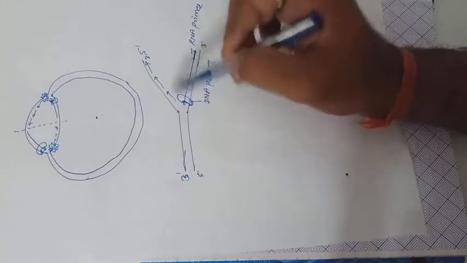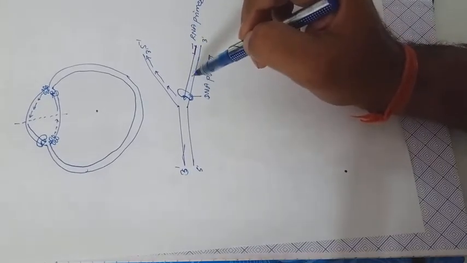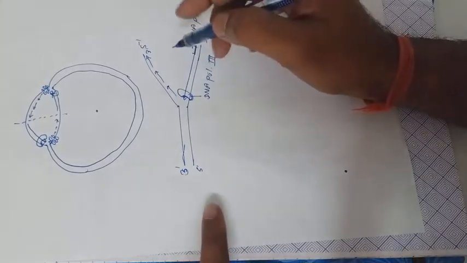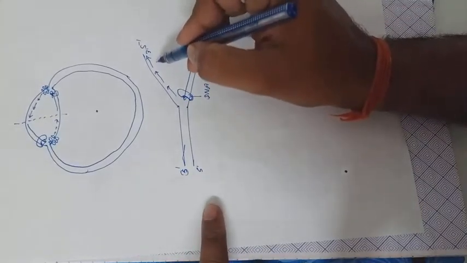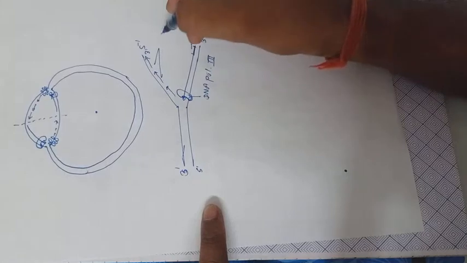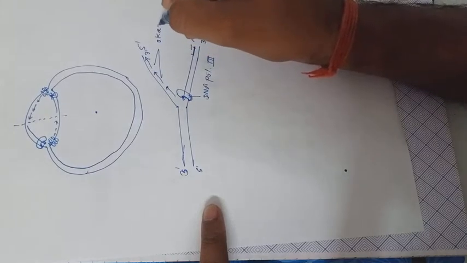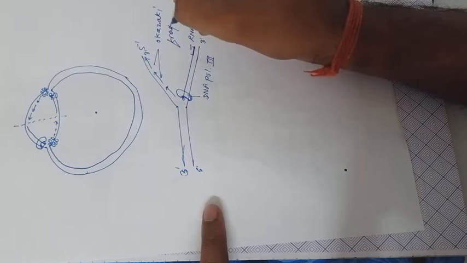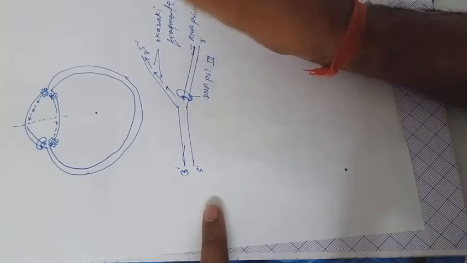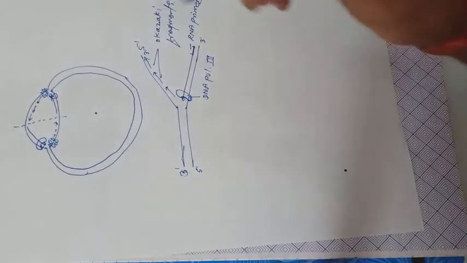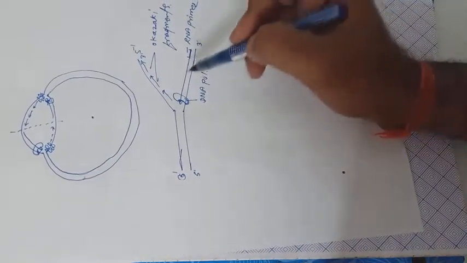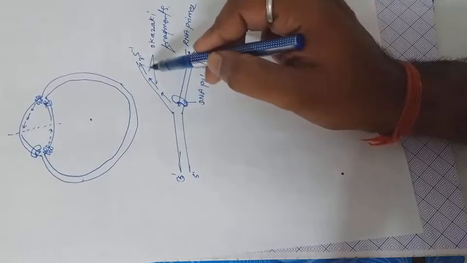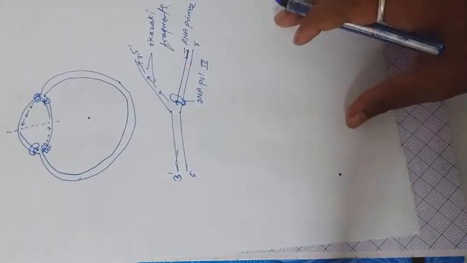It is always 5 prime to 3 prime, but one strand is synthesized in a continuous manner and another strand is synthesized in a discontinuous manner. This discontinuous strand was first described by the scientist Okazaki, so these are also known as Okazaki fragments. The continuously synthesized strand is known as the leading strand, and the discontinuously synthesized strand is known as the lagging strand.